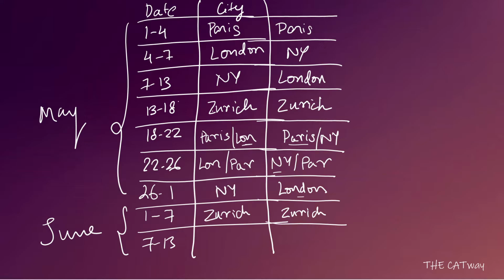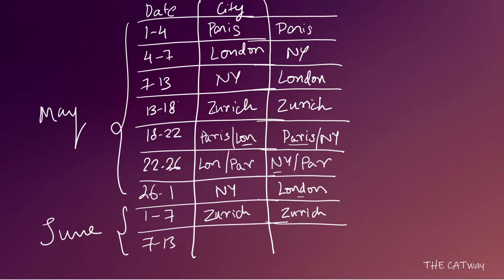Now let's come to the last day, 7 to 13. Talking about case 1, he could not have traveled to Zurich, nor could he have traveled to New York. He could not have traveled to those two places. Then talking about London and Paris, London and Paris are left. Can he travel to London or Paris? On June 7th, he could have traveled to Paris or London, but he landed in Paris on the 13th.